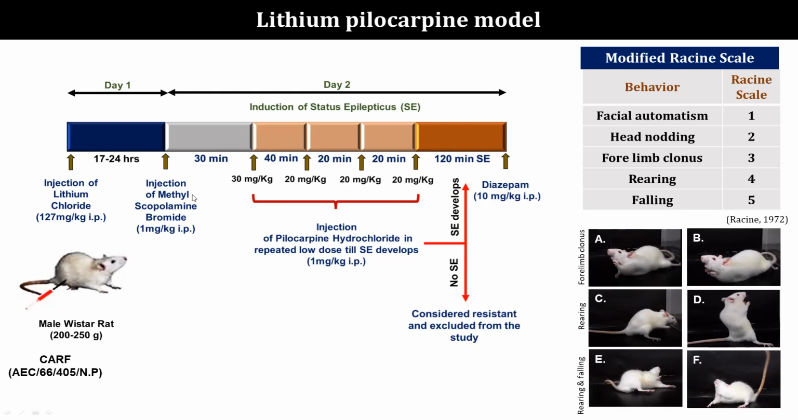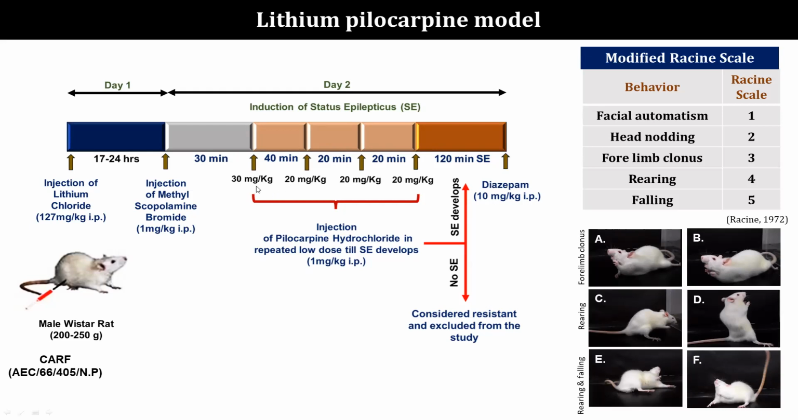Then, following lithium, we inject methylscopolamine. This is a muscarinic antagonist, so it blocks the peripheral effects of pilocarpine. We need pilocarpine effects only in the central, that is only in the brain, so the peripheral effects will be blocked by methylscopolamine. Then, 30 minutes after methylscopolamine, we inject pilocarpine at different dosages. This is to prevent mortality. If there is an increased pilocarpine dosage initially, that can lead to the death of these animals. So to prevent that, we give it in different dosages.